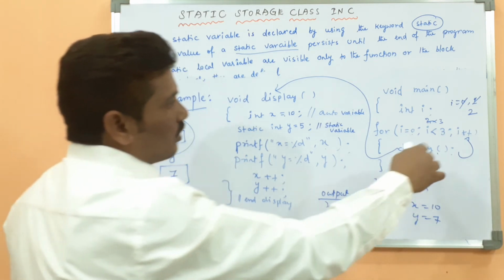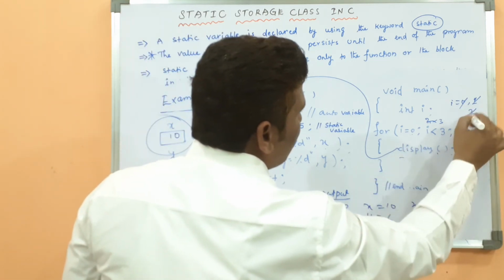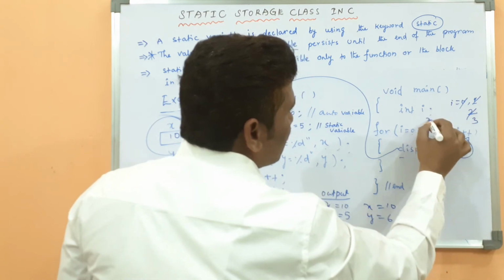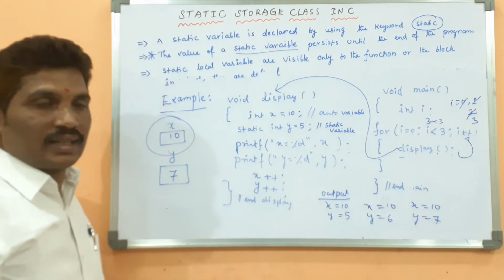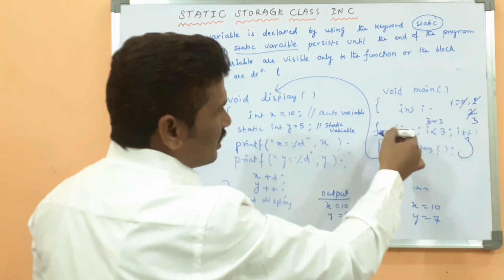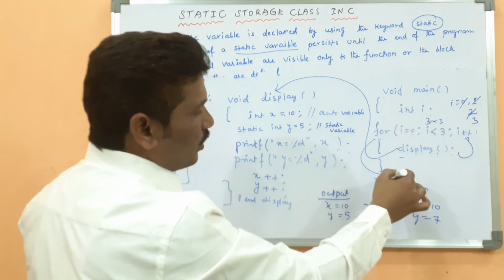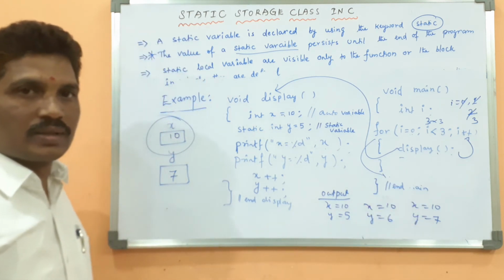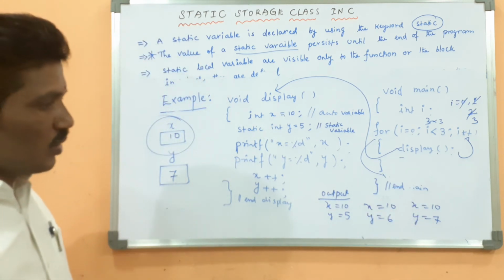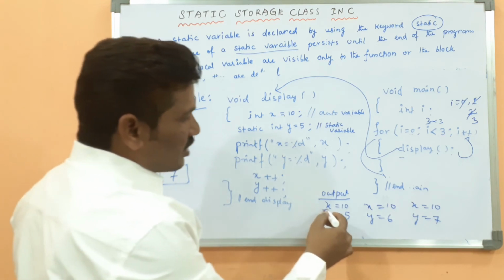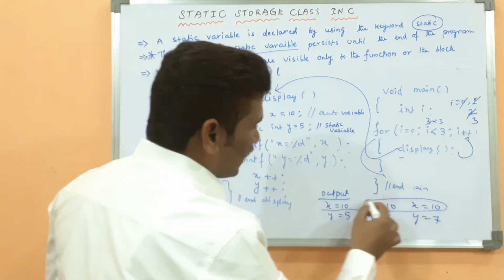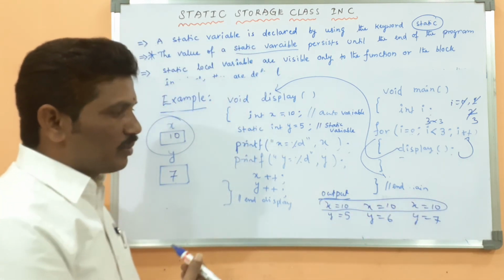Again the control comes to here, the i value is incremented by 1, i value becomes 3. 3 less than 3, the condition becomes false, then control comes out of the loop. There are no more statements after the loop, so the program terminates. Did you observe one thing? The x value remains always 10, 10, 10. If I call 3 times, what does the x value become?